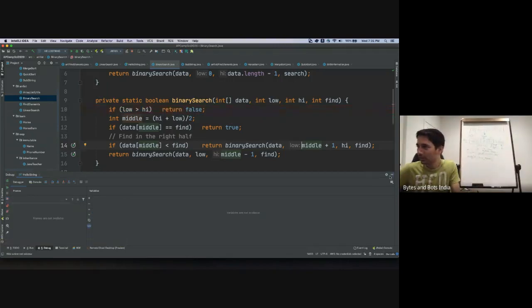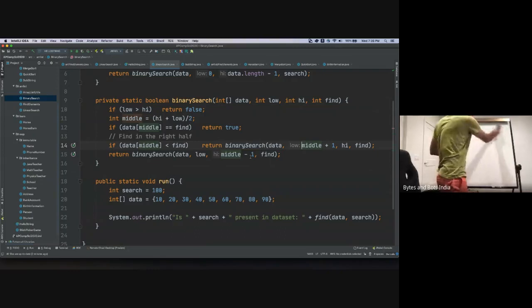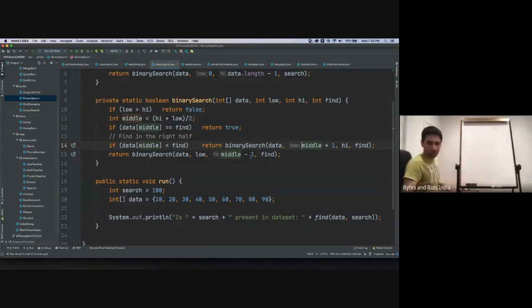So let's quickly look at one more example, and this is a very interesting one. So I need all of your participation in here. Let's make it more interactive. Now the question is to find the factorial of n, right? So we need to find n factorial. Now how would we find it? Anyone knows the formula for finding n factorial?